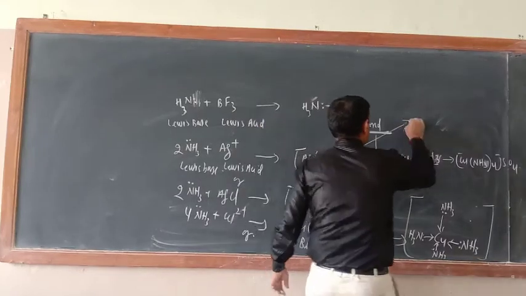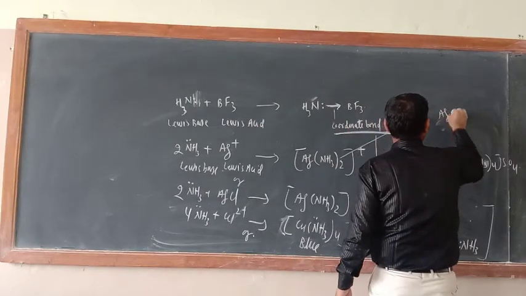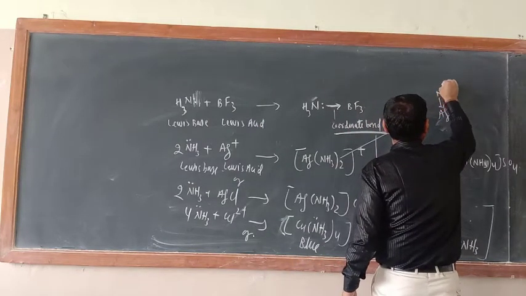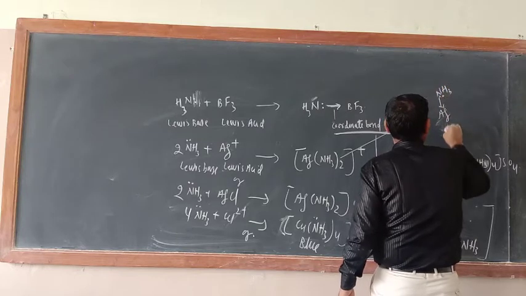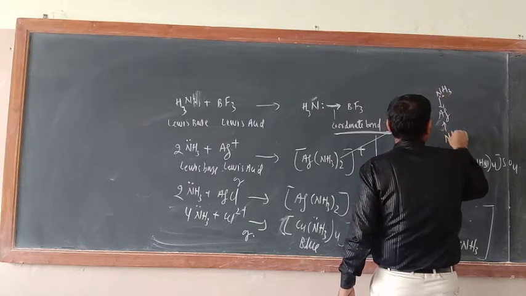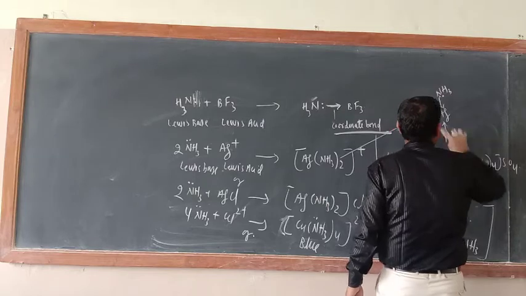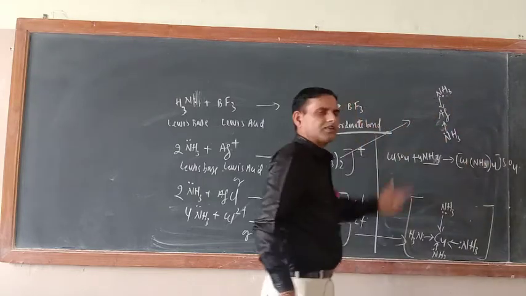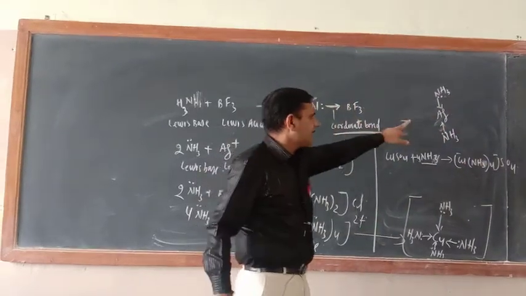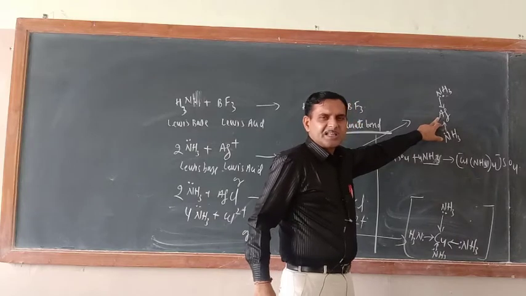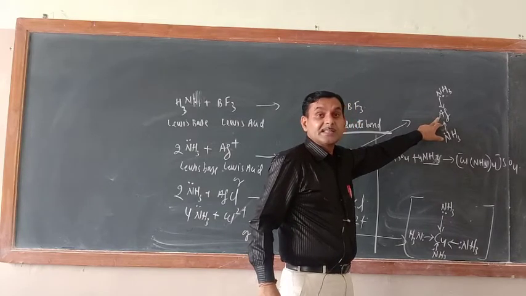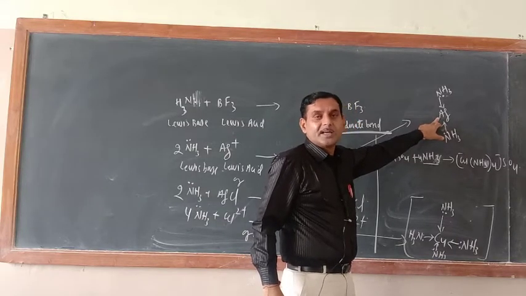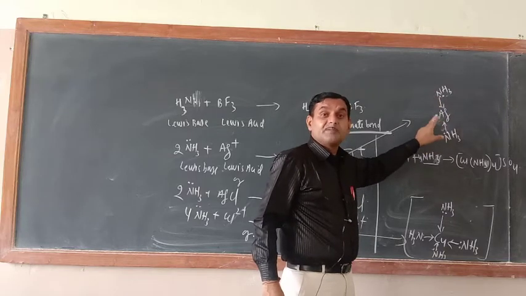Just see, this structure is like that. Ag. Here what is there? NH3, lone pair of electrons. Here also NH3, lone pair of electrons. Now the coordinate bond is formed. That is why, just see, what is Ag here? Ag is a Lewis acid, and NH3 is here a Lewis base.